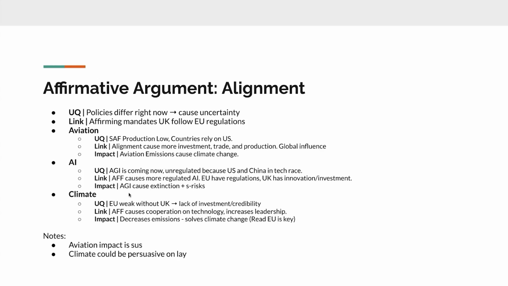The impact is that AGI causes extinction. Misaligned AI, people might use it in their militaries, which would cause miscalculation. Also, it could just be evil and want to kill humanity. That's what S risks are. That causes infinite suffering, that type of stuff. I see the climate change argument as probably the most common of the three.